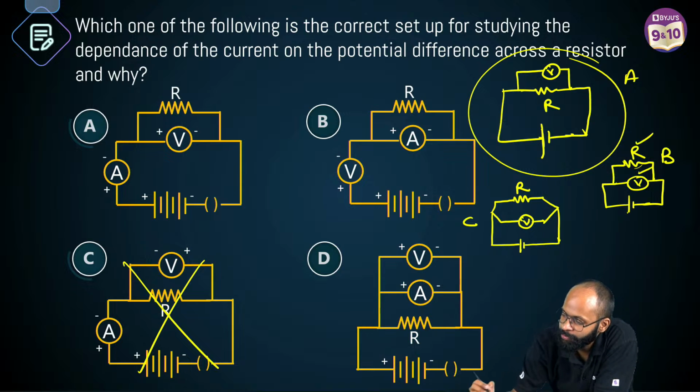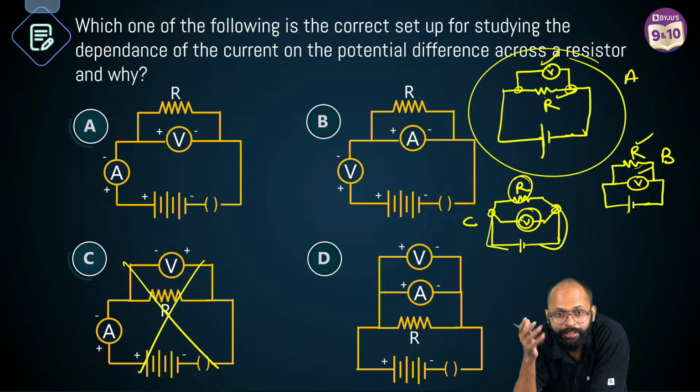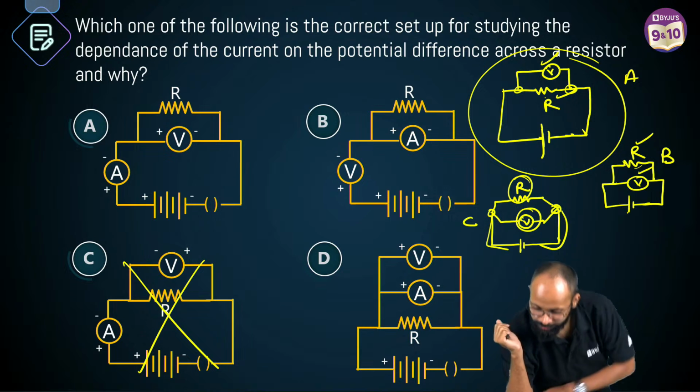Sir, resistance, voltmeter are in parallel and they are connected to battery on the two ends. True. Here also resistance and voltmeter are in parallel. They are connected to battery on two ends. Okay. Here also resistance and voltmeter are in parallel. They are connected to battery on two ends. All three are same. Yes. ठीक है? ये तीनों same है.